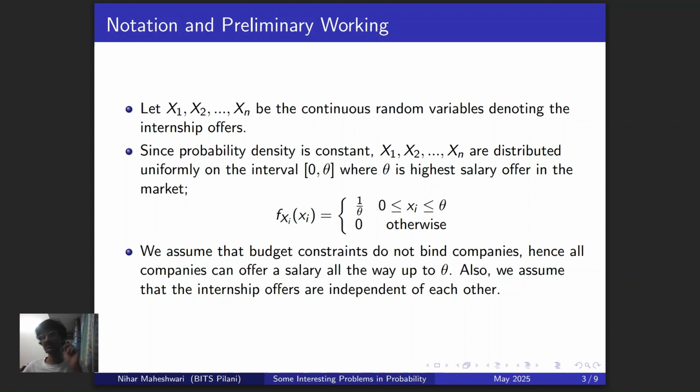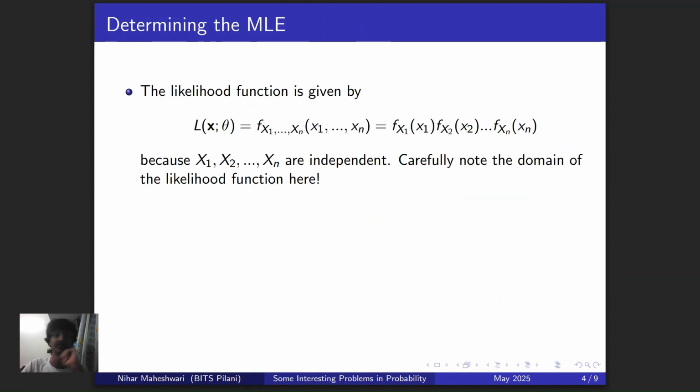Right. So that's why the first assumption that we make over here is that all of these companies are going to offer a salary all the way to theta, and the minimum salary they're going to offer is zero, basically an unpaid internship, right? And then the second thing we assume over here is that the internship offers are independent of each other. So basically what these two things do combined together is that they ensure that our variables are IID, namely that the sample that we have drawn over here, the sample of internship offers, is independent and identically distributed. All right, cool, moving on.